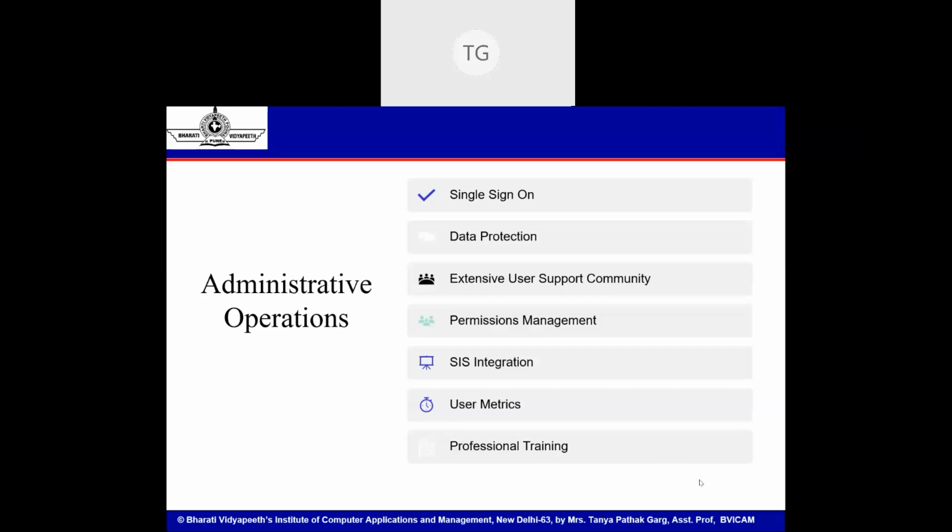Since it is a Google product, there are two modes of learning it. Either you learn it independently as a learner, or there are professional training programs that I'll be mentioning towards the end of these slides. There are some programs available with Google. You can enroll in those programs, educator level training 1 and educator level training 2, wherein you can get to know the basics or train from the professionals, and you also get a certificate for that. So you can say you're a certified trainer or a certified expert in handling these operations with Google Classroom. A lot of professional training programs are also present with Google.